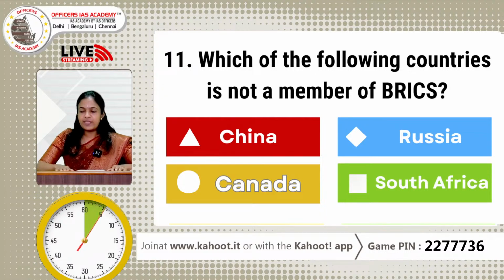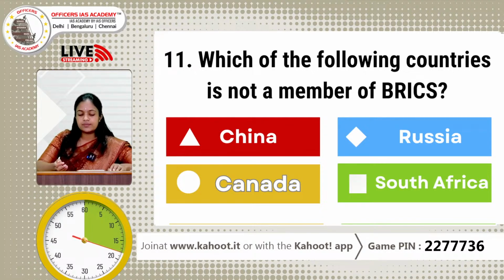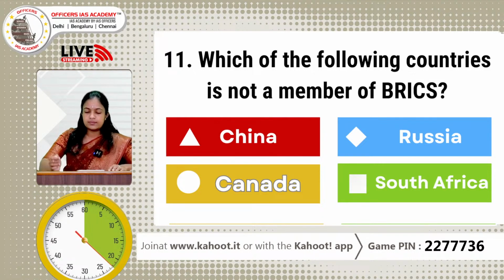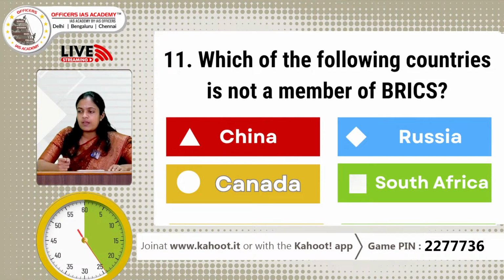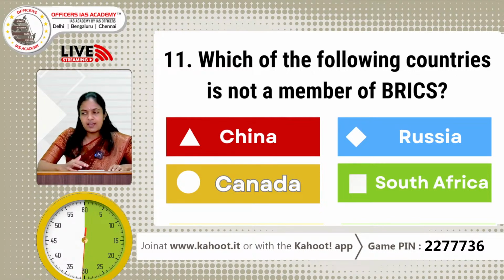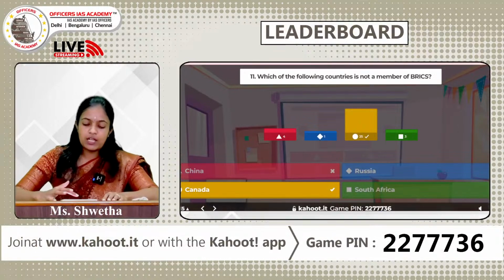Which of the following countries is not a member of BRICS? Option A, China, option B, Russia, option C, Canada, and option D, South Africa. We've got 32 answers. The correct answer is option C, Canada. Most of you have got it right.